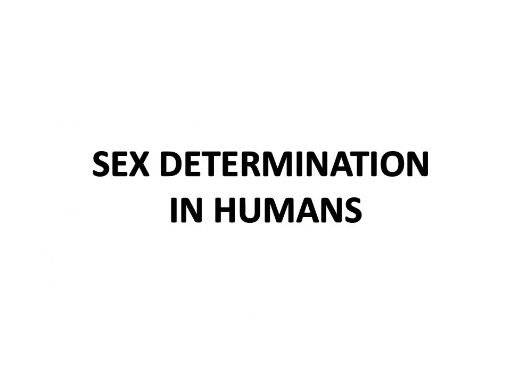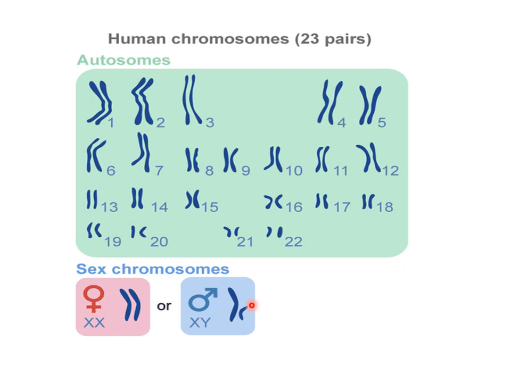Next, I will be discussing the very important topic of heredity, that is sex determination in humans. Okay, proceed. First of all, let's understand the type of chromosomes which are present in human beings. The total number of chromosomes in human beings is 46, and all these 46 chromosomes are arranged in 23 pairs, as you can see on the screen.